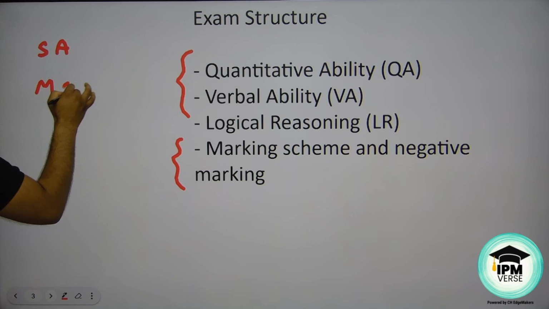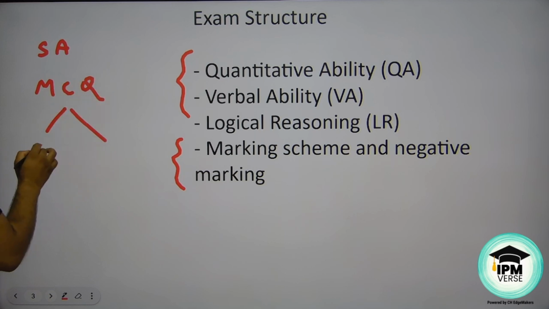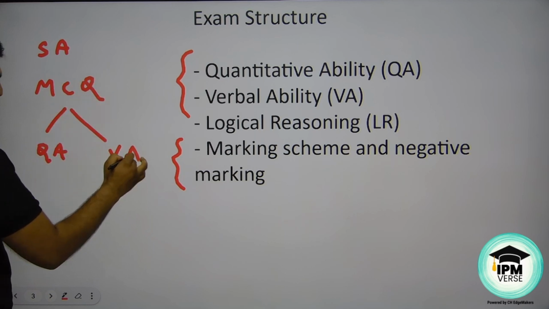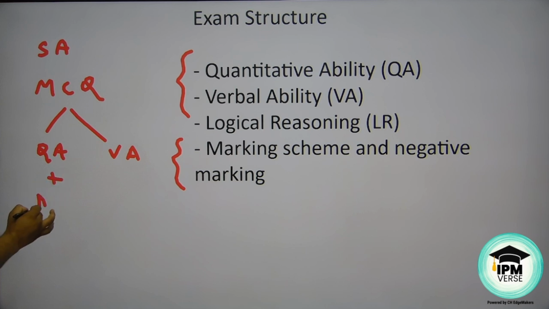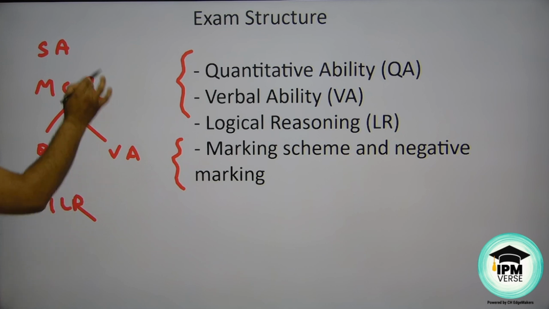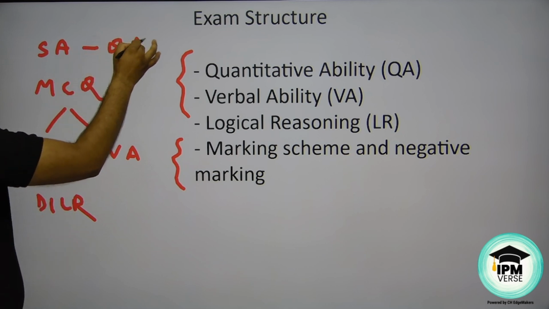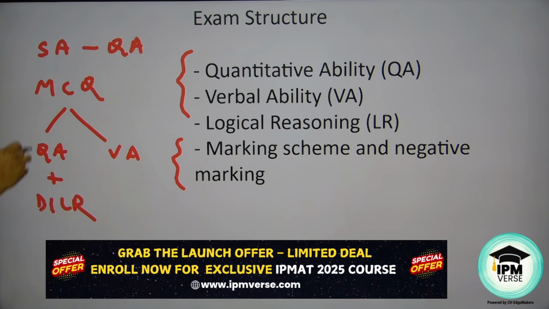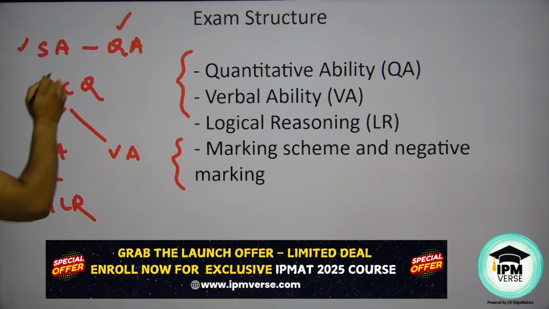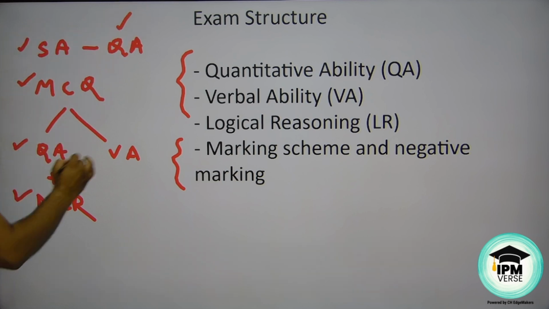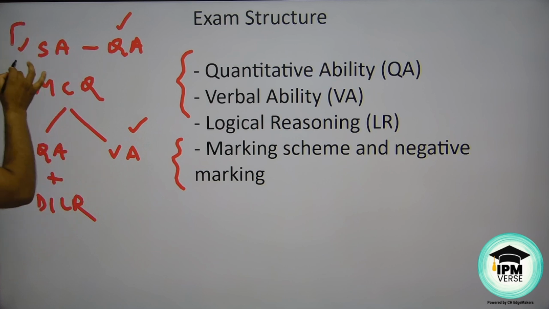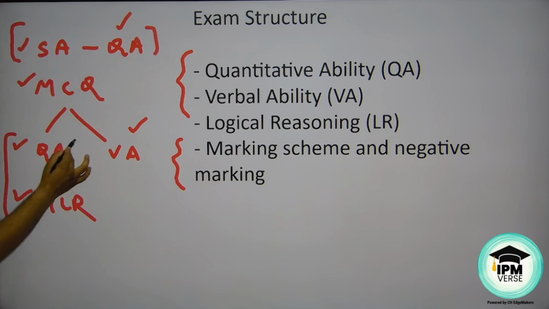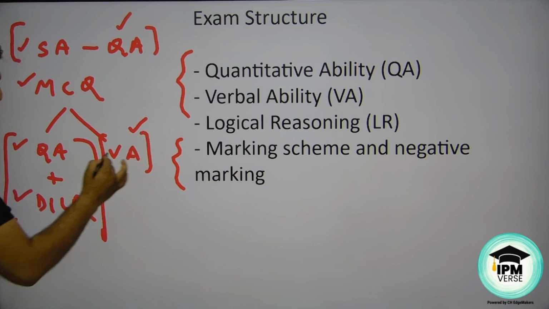Then there will be MCQ based questions from both QA and VA. Of course, QA means QA plus DILR, so data interpretation and logical reasoning is there in QA. However, short answer based questions are there from QA only. So there are basically 3 sections: short answers of QA, then MCQ of QA and DILR, then MCQ of VA. So that's your first section, this is your second section, and this is your third section as per the blueprint, as per the pattern of this examination.